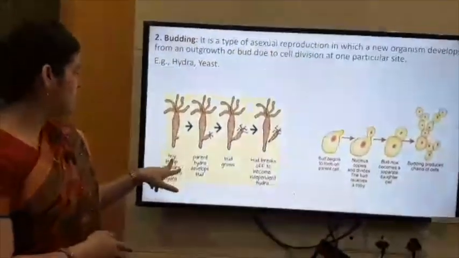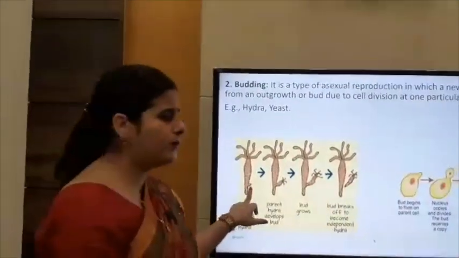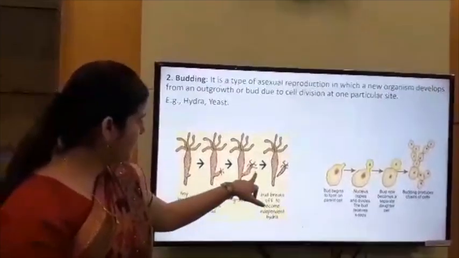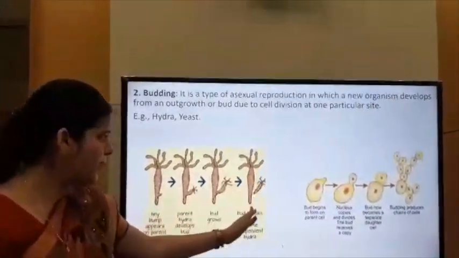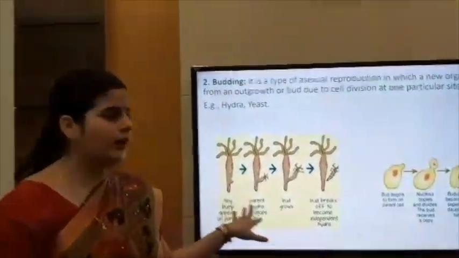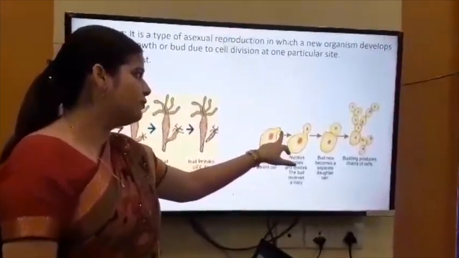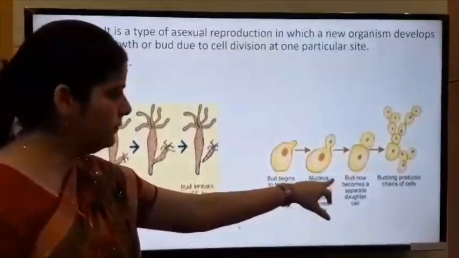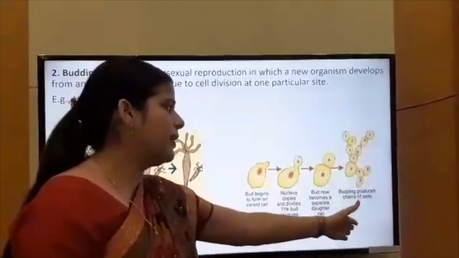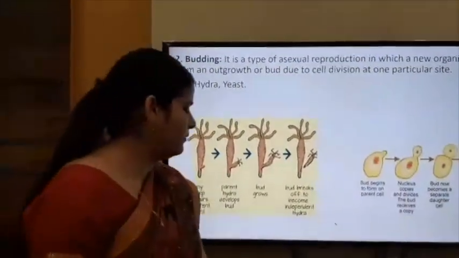Okay, just like in hydra. This is hydra. This little projection comes out from the body of hydra, and this projection grows, and when it becomes mature, it detaches from the parent body, and the bud grows into an adult. Okay, this is budding. Same in the case of yeast. There is a projection which comes out from the yeast body, and this projection grows, and when it becomes mature, it detaches from the parent body and grows into an independent individual. Okay, this is budding.